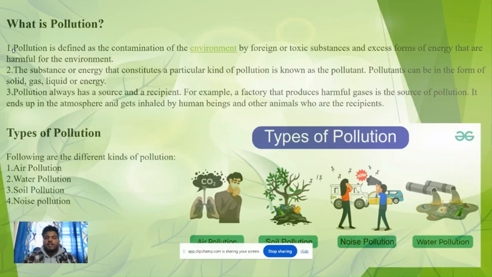For example, a factory that produces harmful gases is a source of pollution. It ends up in the atmosphere and gets inhaled by human beings and other animals, who are the recipients. Types of pollution. Following are the different kinds of pollution: air pollution, water pollution, soil pollution, noise pollution. Here is the picture.